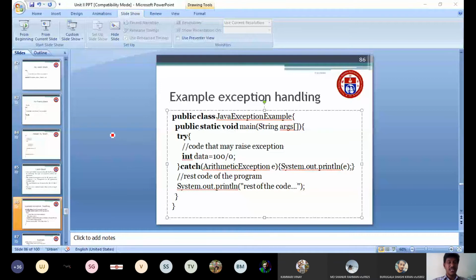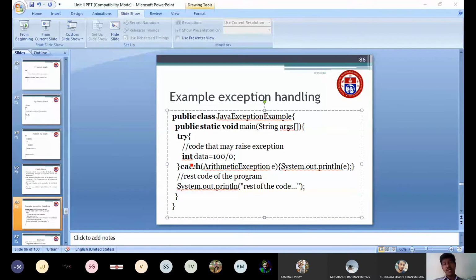So here I am performing the arithmetic exception. I am using one variable, the variable name is data. So int data equal to 100 divided by 0. Whenever I am trying to perform 100 by 0, what type of exception is it? Arithmetic exception. So this is a code that generates an exception. Now if you have included any statement after data equal to 100 by 0, that statement will not be executed.